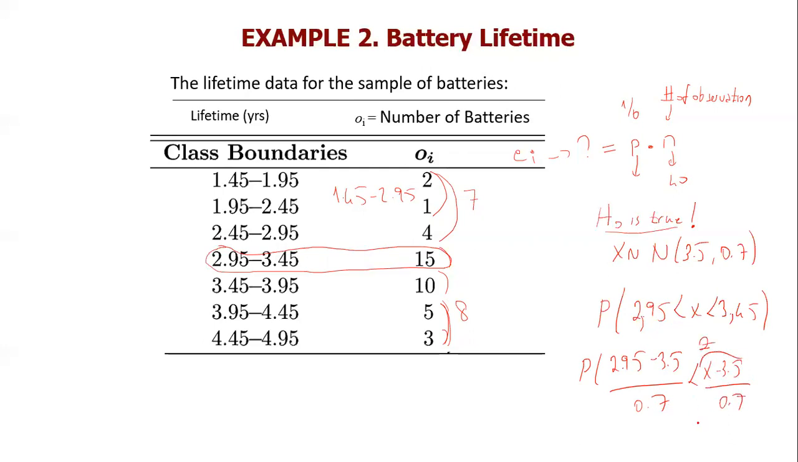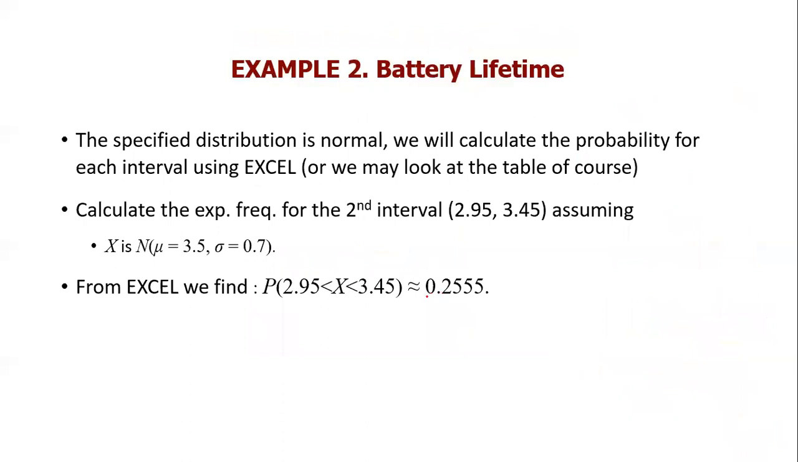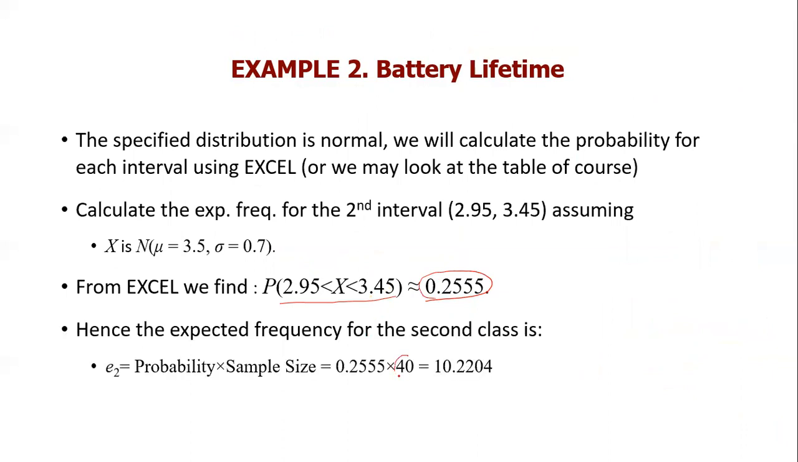This is z, right? This is also smaller than (3.45 minus 3.5) divided by 0.7. So this is the probability that the lifetime of a car battery is between 2.95 and 3.45. What is this probability? That's equal to 0.2555. So the next step is just multiply it by 40.